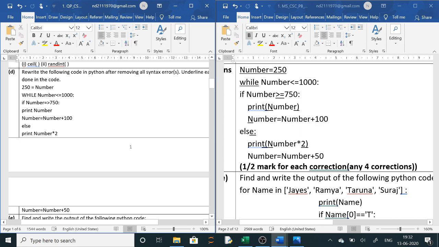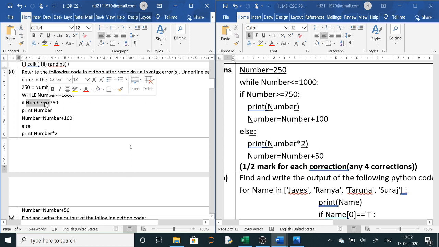So here, 1000, if number is now equals to greater than is wrong. You cannot write equals to greater than. Correct method is greater than equals to. Then print and input, it is a function, so the argument will be in parenthesis. So in print, we are doing 3+ version of Python, so here it will be in parenthesis, and else will have a colon. All the blocks like if block, while, for, if, else, elif will have a colon in front, so here colon will be there.